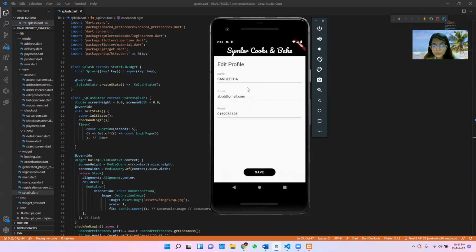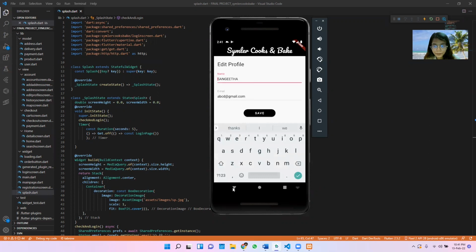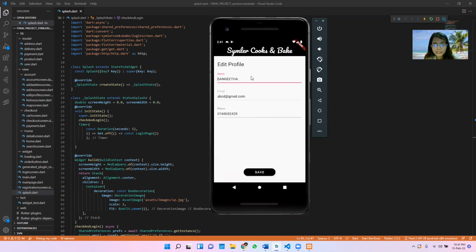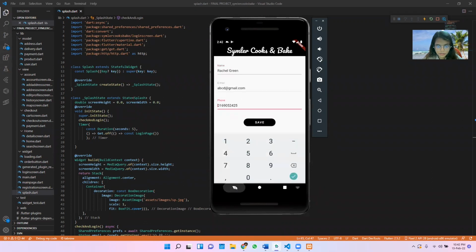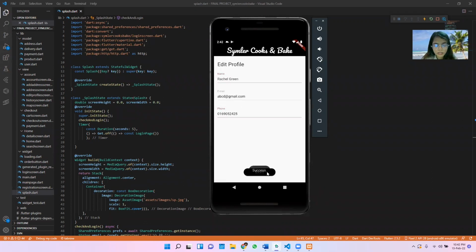Okay, once you click edit profile, it will show the name, email, and phone number. So let's change it to Rachel Green. And the phone number, no, it's okay. Let's change one by one. Once you change the name, let's see whether it works or not. We go back and come back again. Here you can see it's already updated from Sangeeta to Rachel Green. And if you notice, previously I typed in lowercase, but once you type in lowercase, it automatically changes into uppercase.